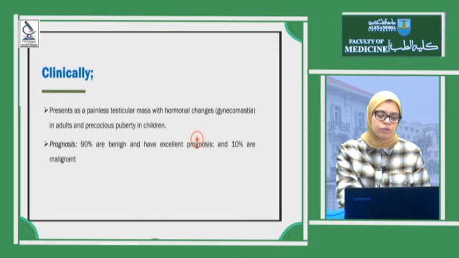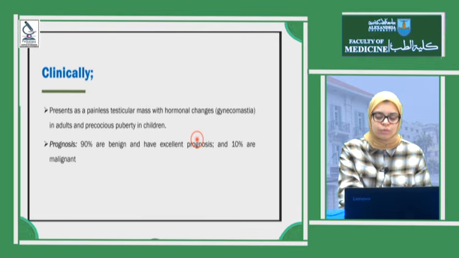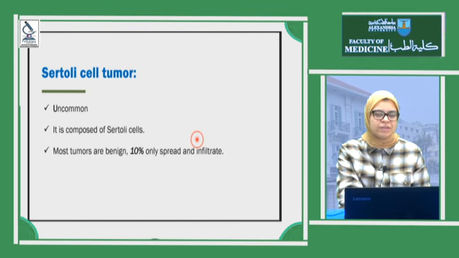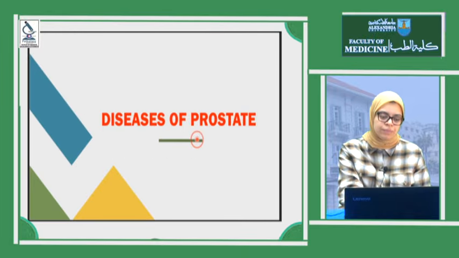90% are benign and have an excellent prognosis. Only 10% could be malignant. Sertoli cell tumor is a very uncommon tumor arising from Sertoli cells, and most of them are benign. Only 10% could spread or infiltrate the surroundings.